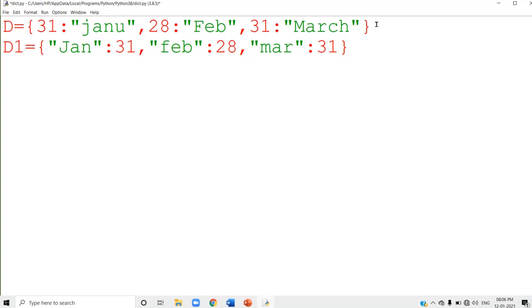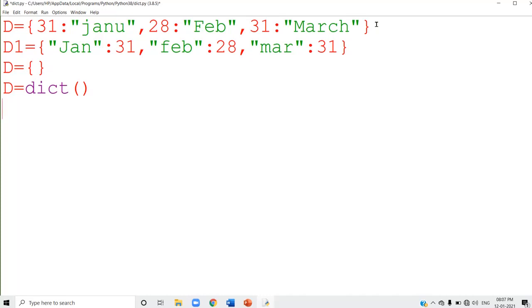Now I told you, you can create an empty dictionary in this way. Or by using the dict function. By using the dict function, you can create an empty dictionary. This you studied in tuple and list also. So this is the way you can create an empty dictionary.